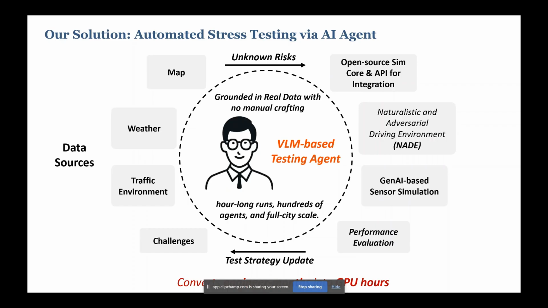So we will support long runs, hundreds of real-world-like traffic agents, and the full city scale. We are essentially converting a lot of manual crafting, which can take engineers months of work, into GPU hours to improve the testing coverage, lower the testing cost, improve the testing efficiency, and find the unknown unsafe events before the autonomous vehicle hits the road.